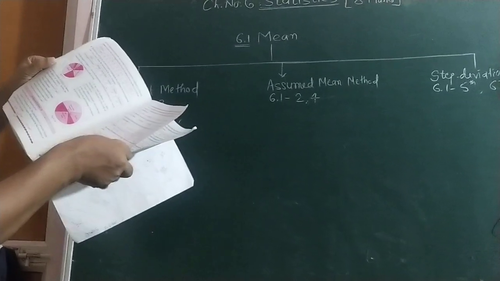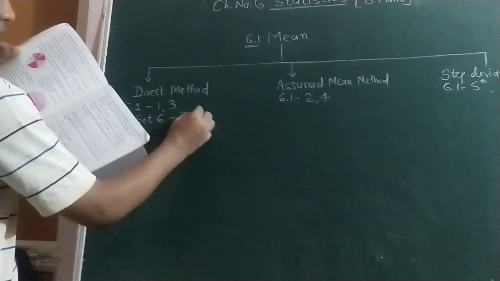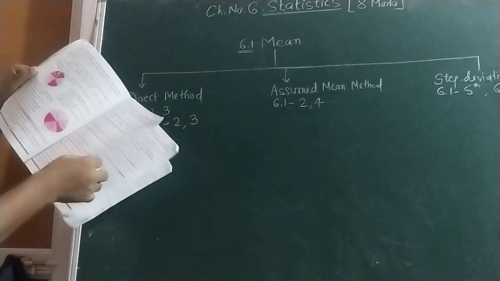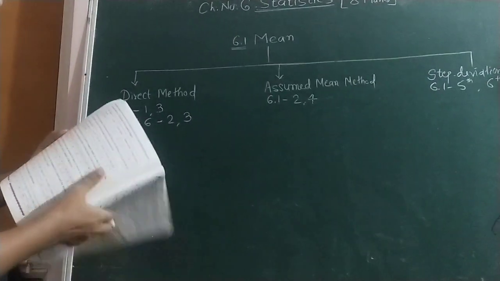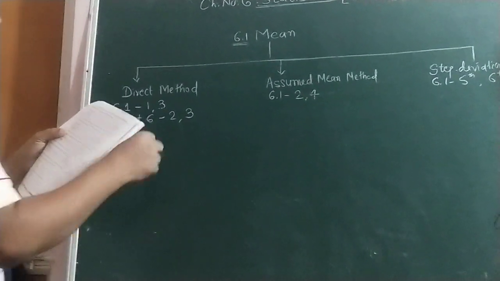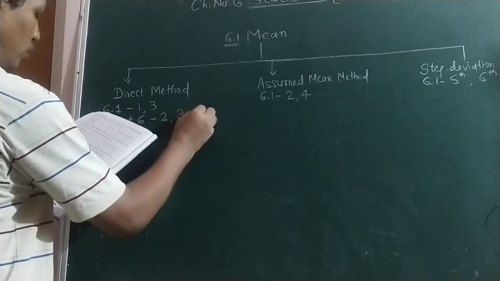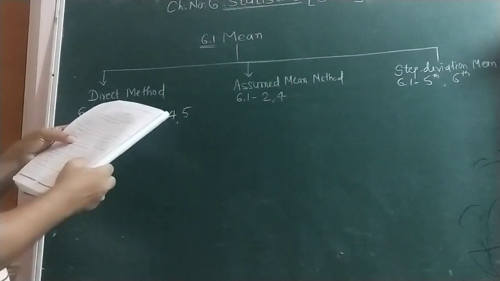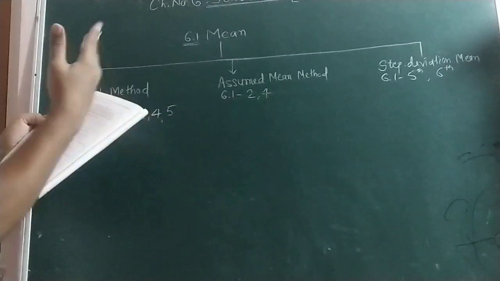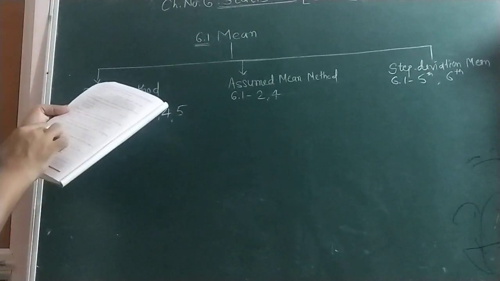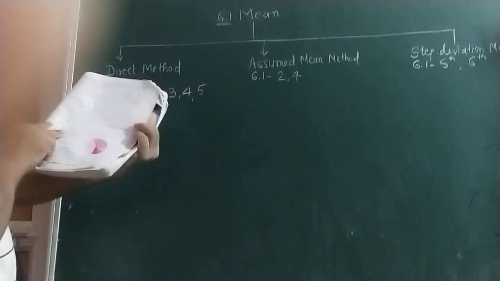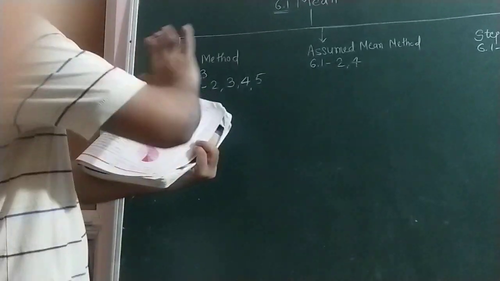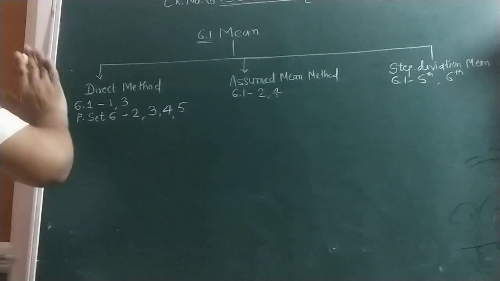Sum number 3, again they did not mention the method, so the first method is easy. Third sum also, find the mean of weekly wages. Sum number 4 also, then the fifth sum, again not mentioned. Then 6 is median, 6.2 median, then mode. So these are the total sums in the textbook.